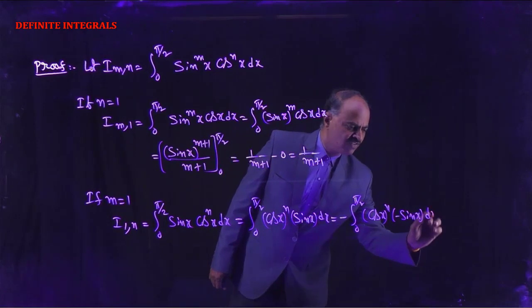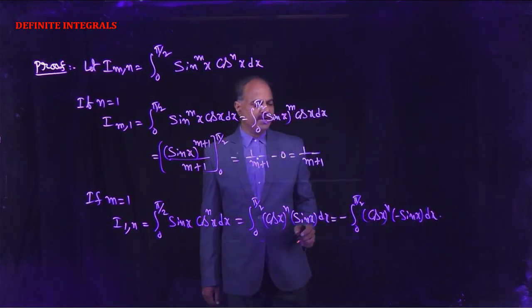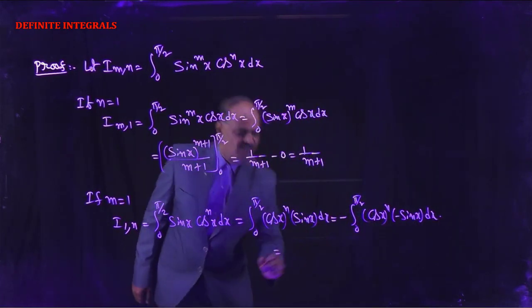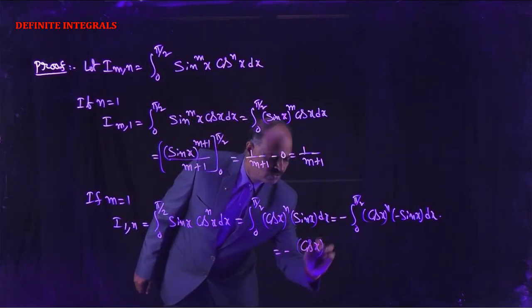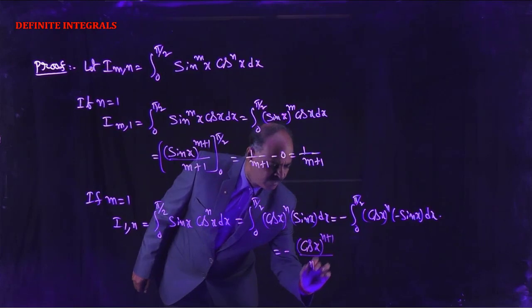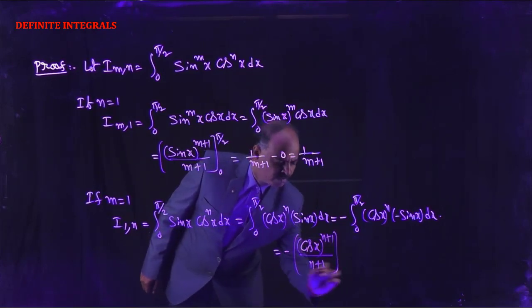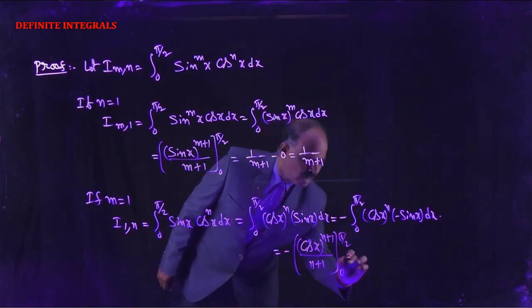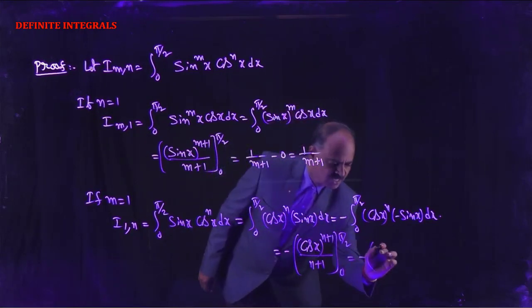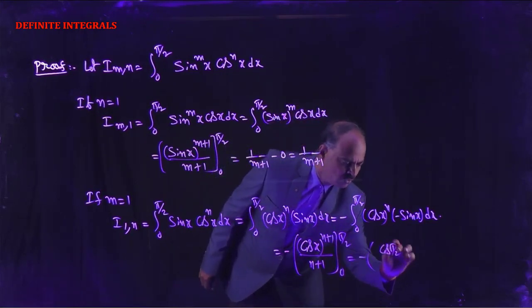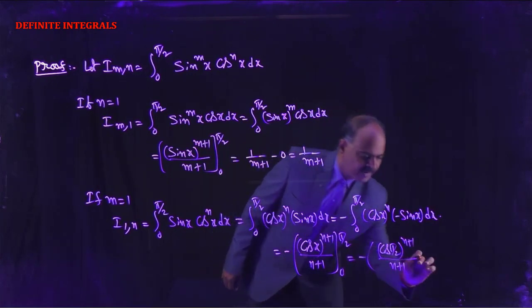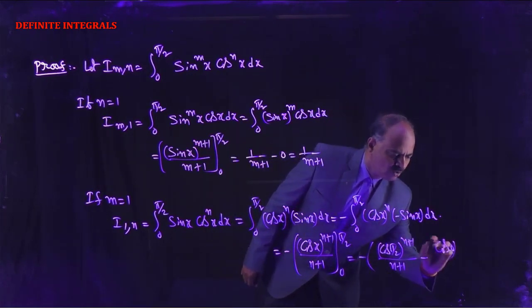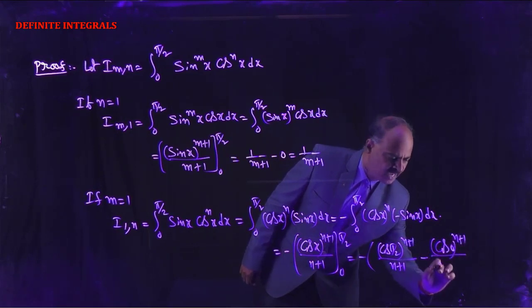Now this is of the form integral (f(x))^n into f dash of x, that is (f(x))^(n plus 1) by (n plus 1). So (cos x)^(n plus 1) by (n plus 1), with limits 0 to pi by 2. Substitute the upper limit in place of x: (cos pi by 2)^(n plus 1) by (n plus 1) minus (cos 0)^(n plus 1) by (n plus 1).